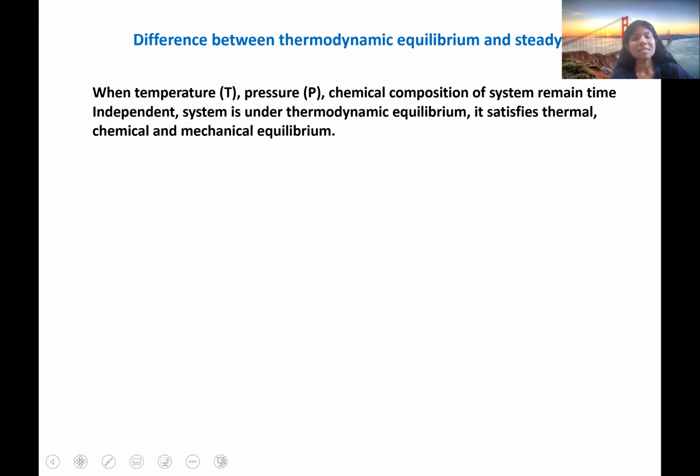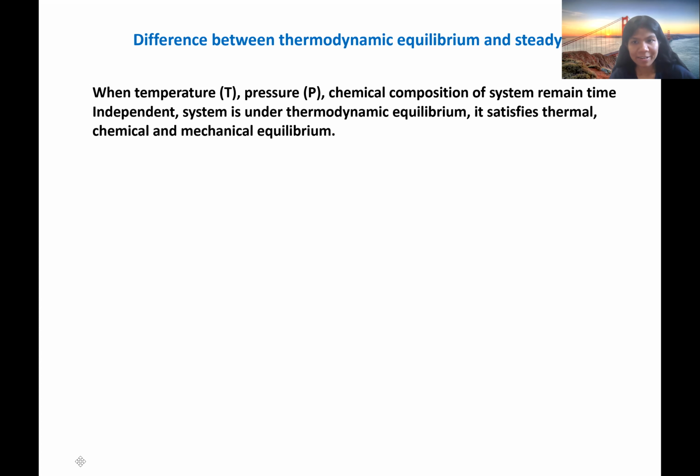Whenever the state variables, temperature, pressure, and chemical composition of a system remain time invariant, the system is under complete thermodynamic equilibrium. That is, it satisfies thermal, mechanical, and chemical equilibrium at a time.